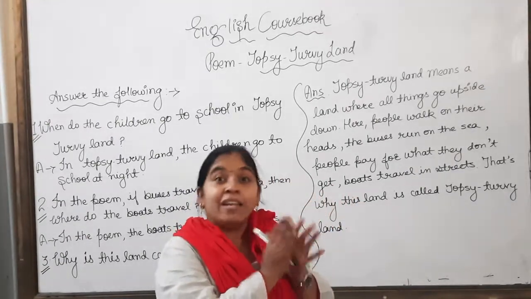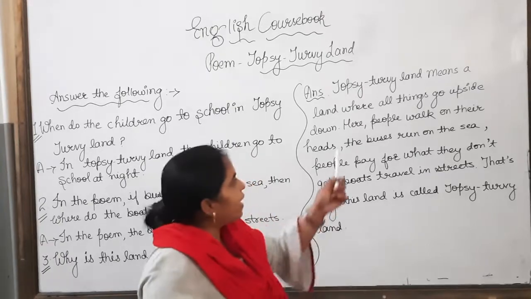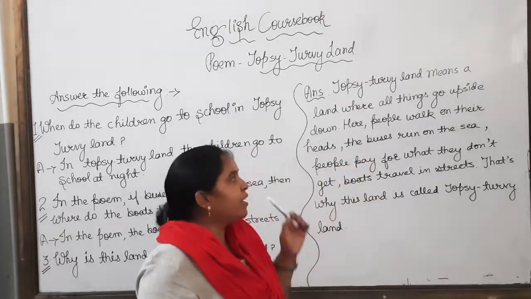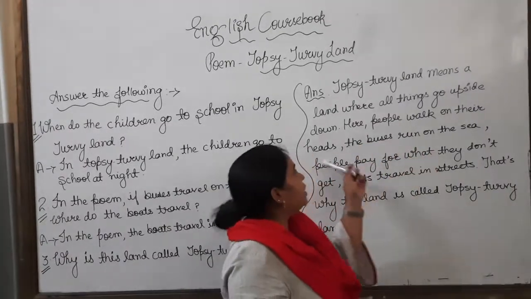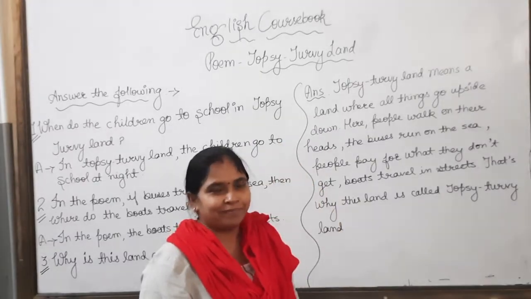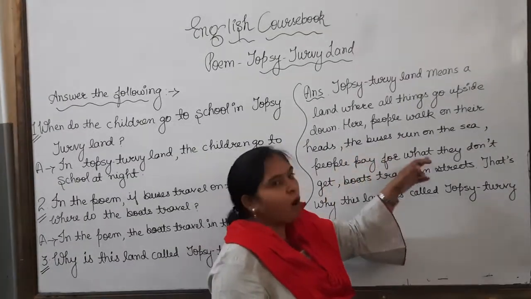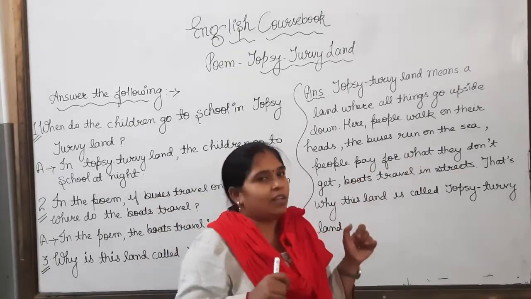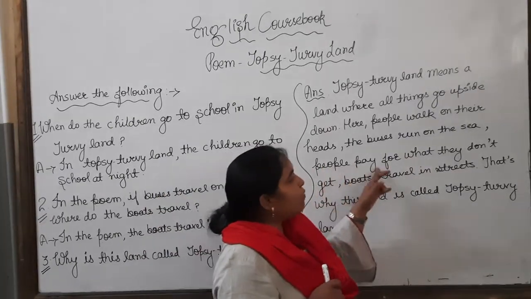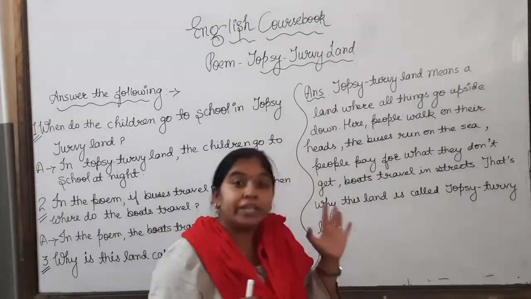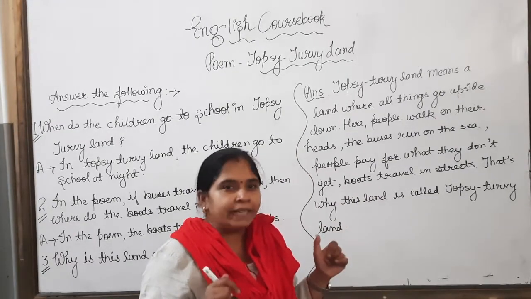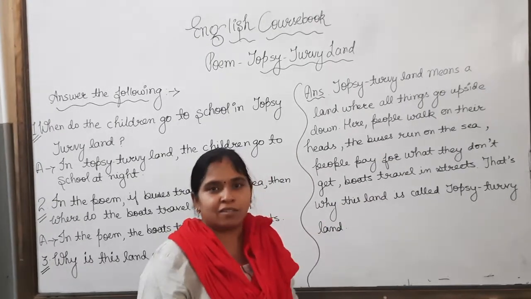We can imagine anything. That's why here in this Topsy-Turvy Land, the people walk on their heads. The buses run on the sea. The people pay for what they don't get. They are not getting anything, but still they are paying for that.